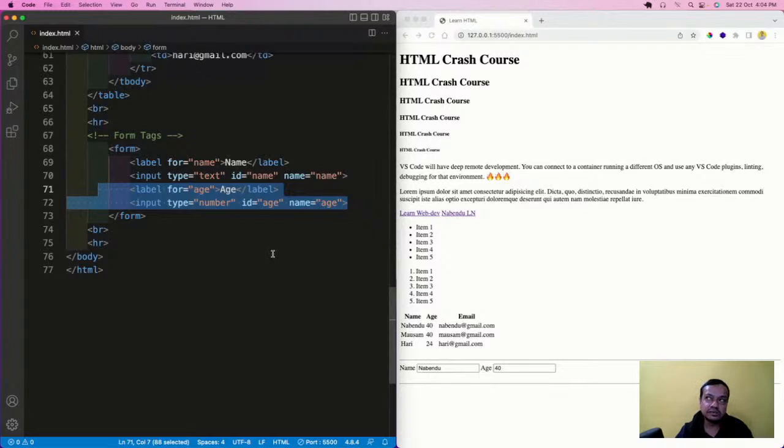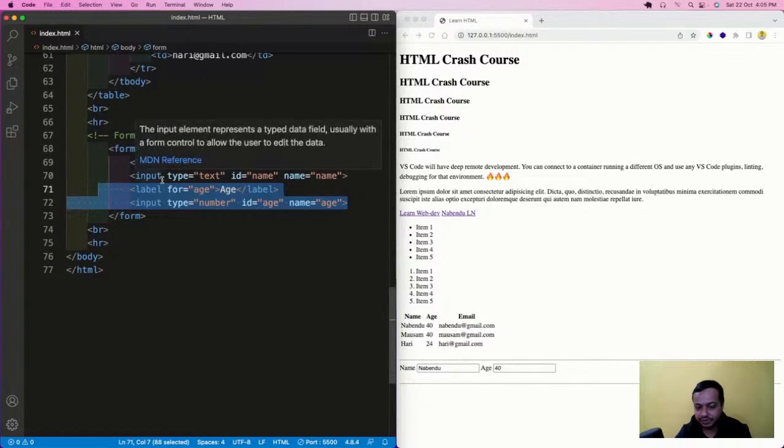What happens? That is required. Okay, so this name and age is required. I'll show that mechanism, how it is done. Now we're going to see some more, but you might be seeing that all of this is coming in one line because they're all inline. The label is also inline and the input is also inline.